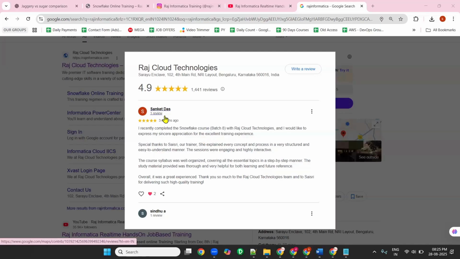If you find it anywhere, just check the course curriculum. The price will surely be more than 35,000. As we committed, we started training 4.5 years ago. We started with only Informatica Power Center, and now we have almost 17 plus courses. Whatever price we decided on the first day of the first batch, we are offering the same price till now. 35 batches of Informatica Power Center, the same price. 15 batches of Informatica Cloud, same price, and 14 batches of Snowflake, same price. We never changed the price.